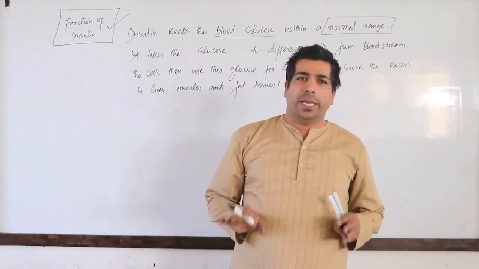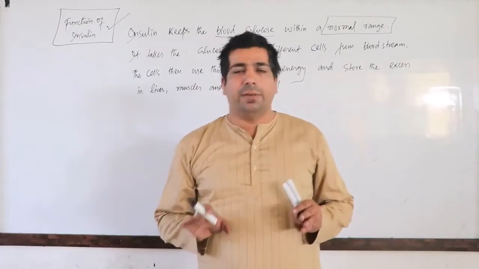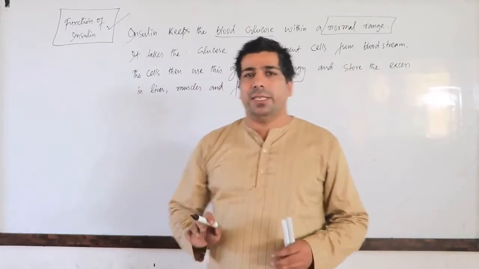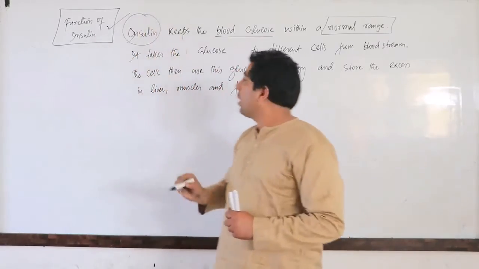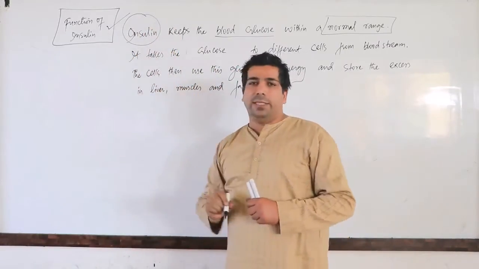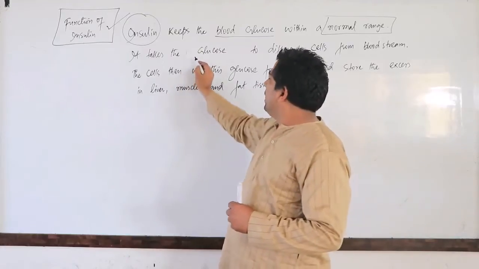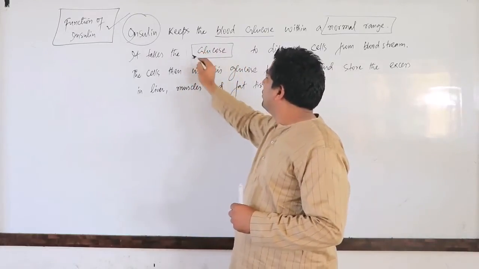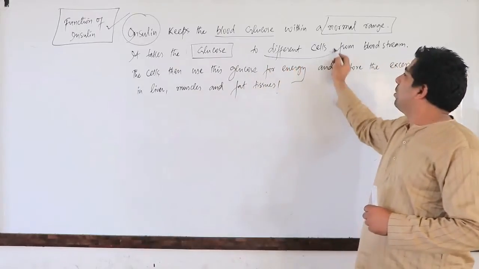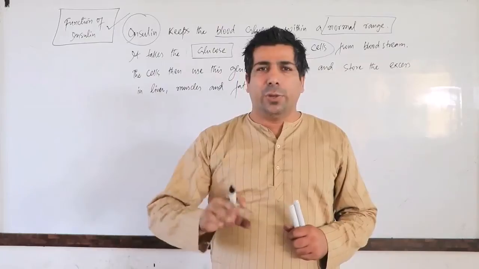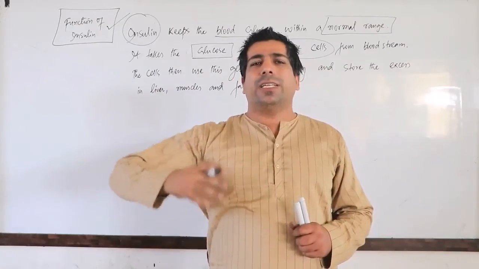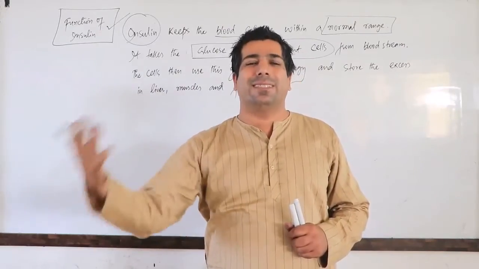So the normal range of sugar in our blood is maintained by the hormone insulin. Second thing, what does insulin do actually? It takes the glucose molecule to different cells or tissues.